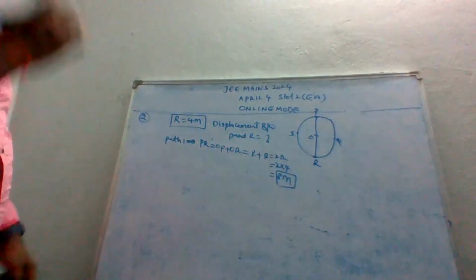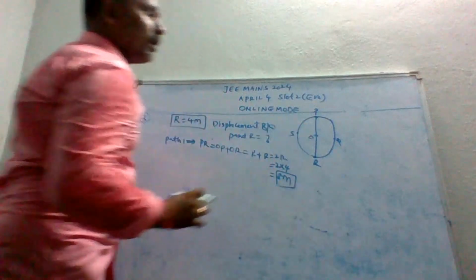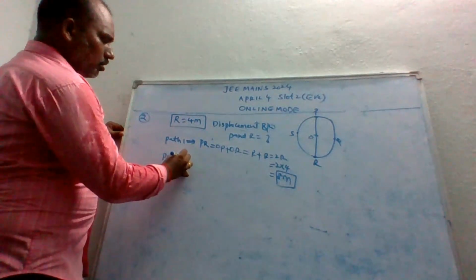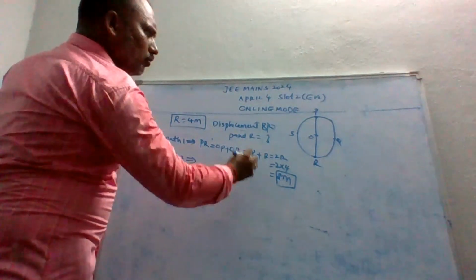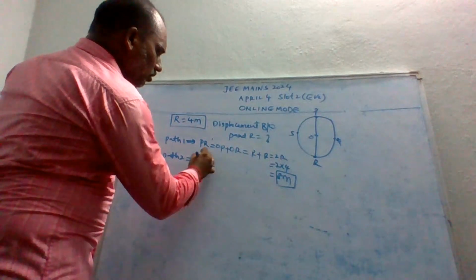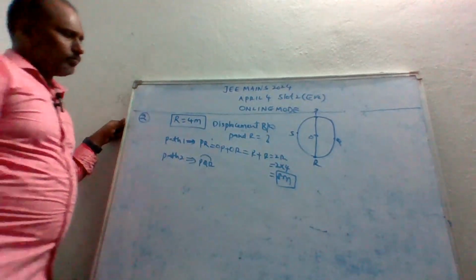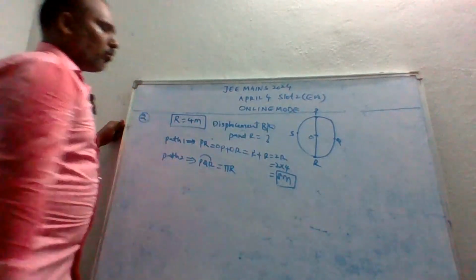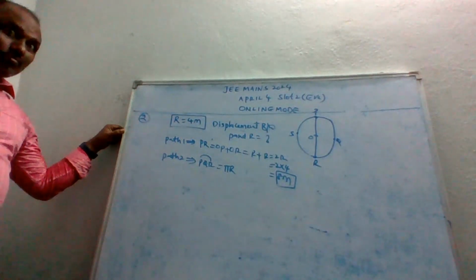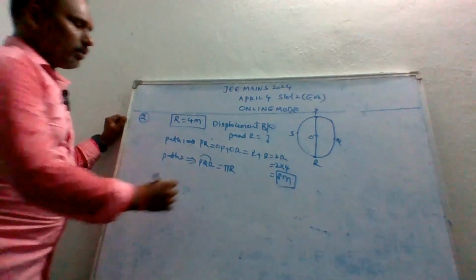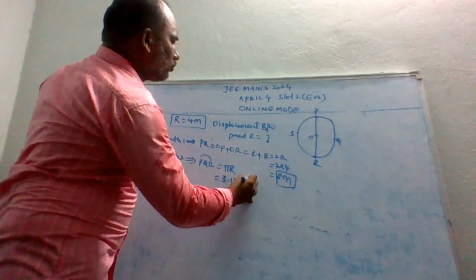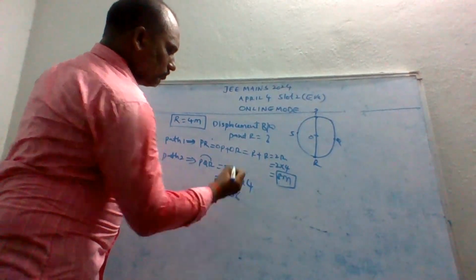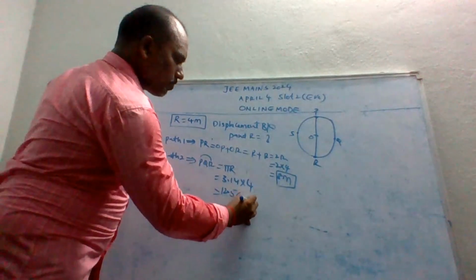Let us say this one. So I started from here, so we get a half circle. So path 2 is the half circle. So that is also going from P to Q to R. So what do you get as the value? Half circle means what is the perimeter? Pi r. The total is 2 pi r, so half means pi r. So pi means 3.14 into 4, which is 12.56 meters.